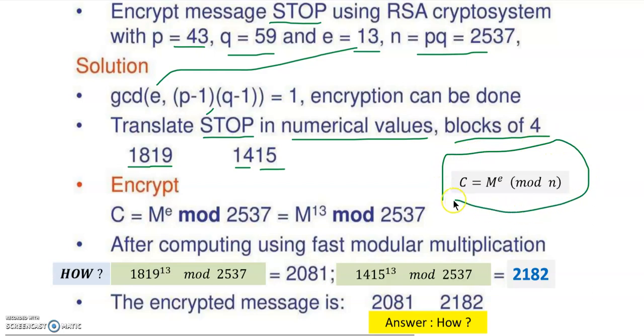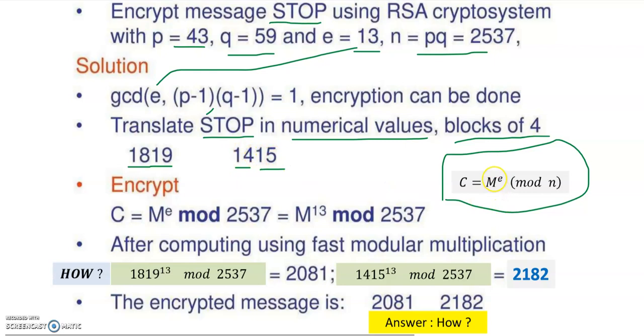This is the rule. Ciphertext is equal to the actual message to the power E, that is 13, modulo n. N is 2537. Now what is M? M is the numerical value of the given text message. The text message is STOP, and the numerical value is 18191415.